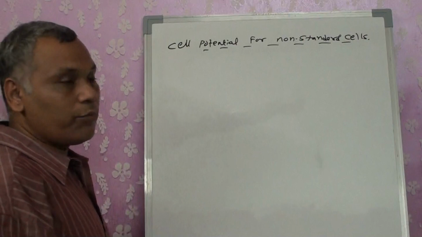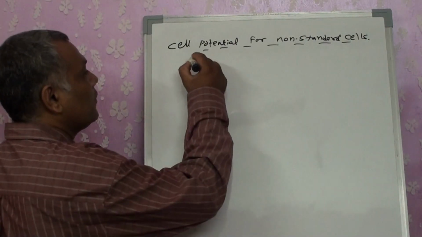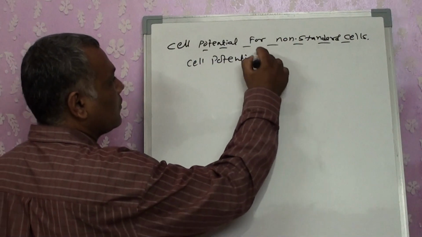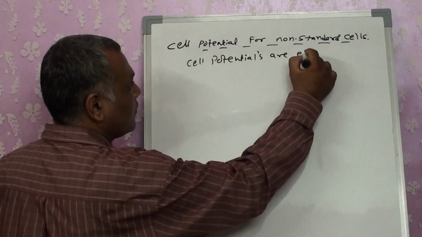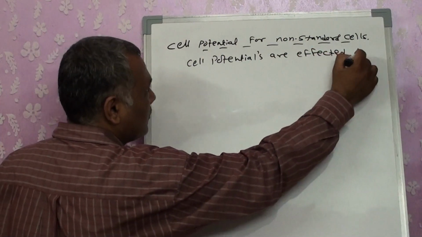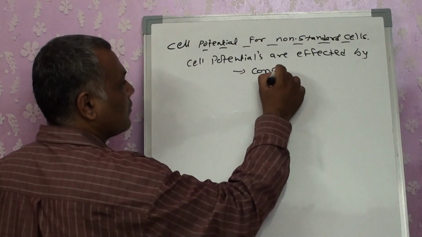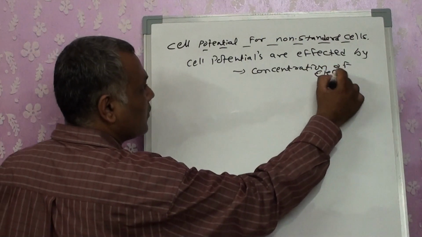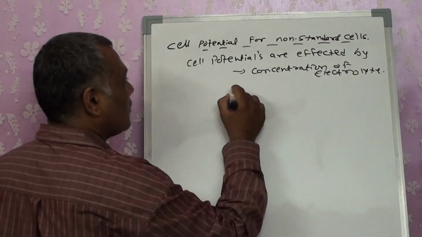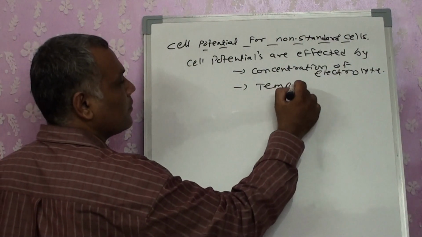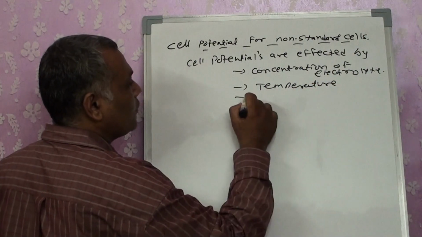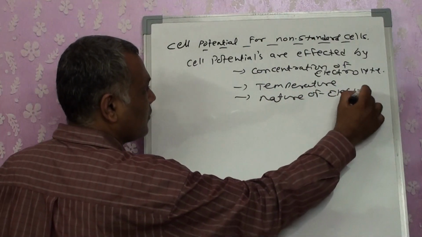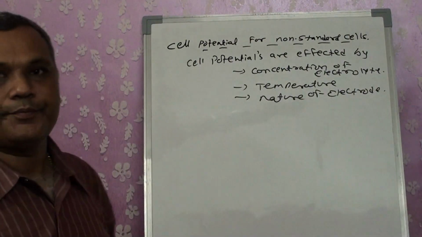Now, particularly, cell potentials are affected by the concentration of electrolyte, temperature, and nature of electrode.